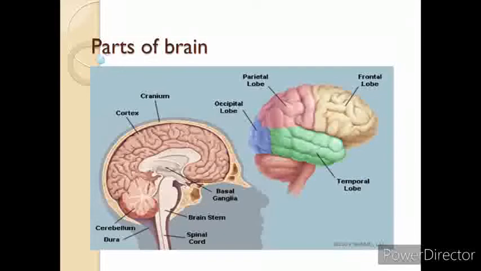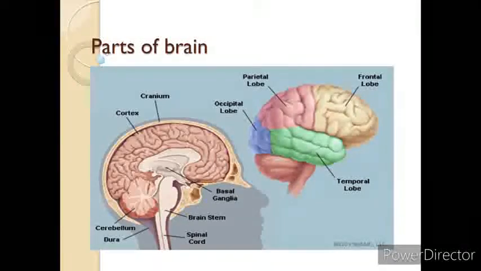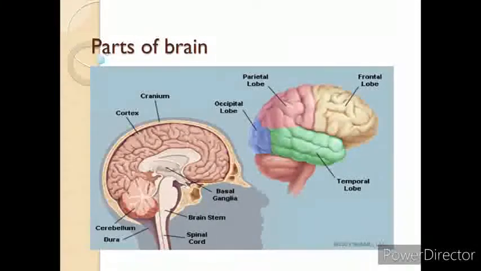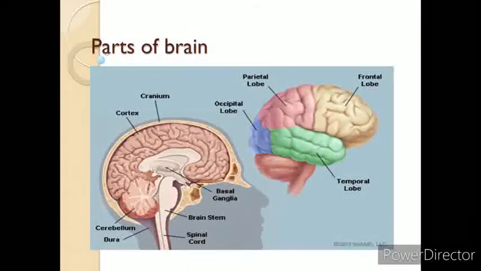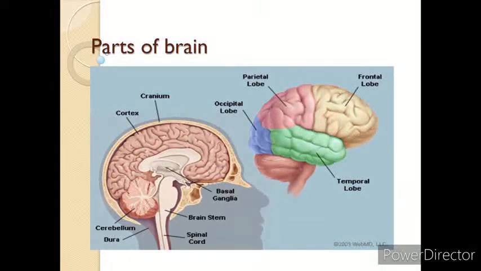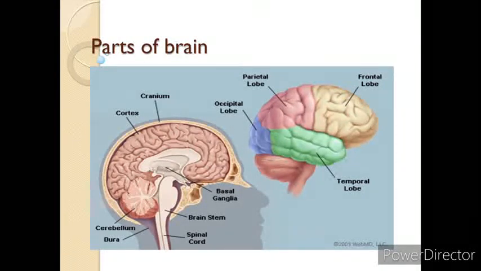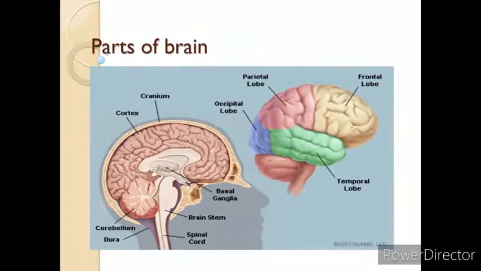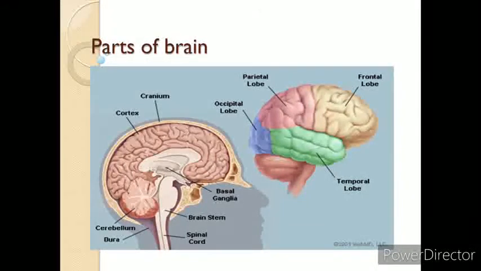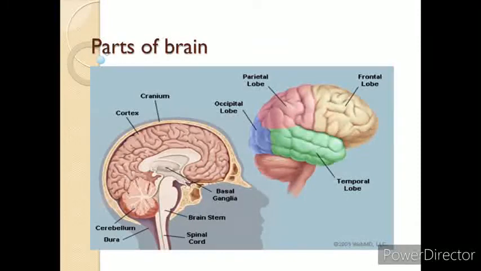And also there are several lobes like the frontal lobe, parietal lobe, temporal lobe, and occipital lobe. The main function of the frontal lobes is problem solving and motor functions, and the parietal lobes involve handwriting and body positions. The temporal lobes are involved in memory and hearing. And the last lobe, the occipital lobe, contains the brain's visual processing system.